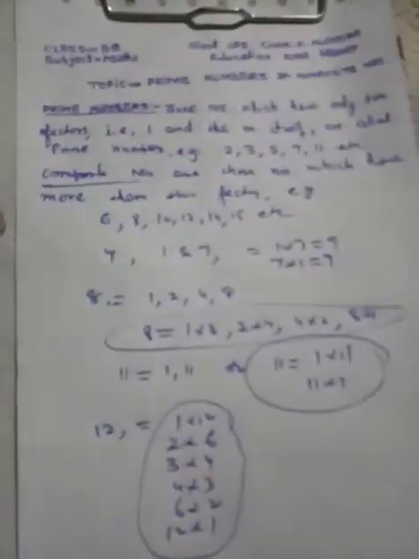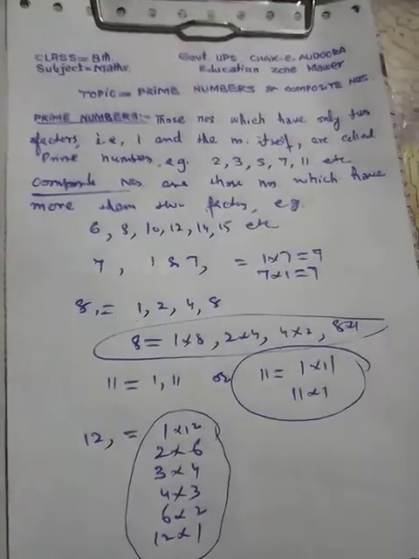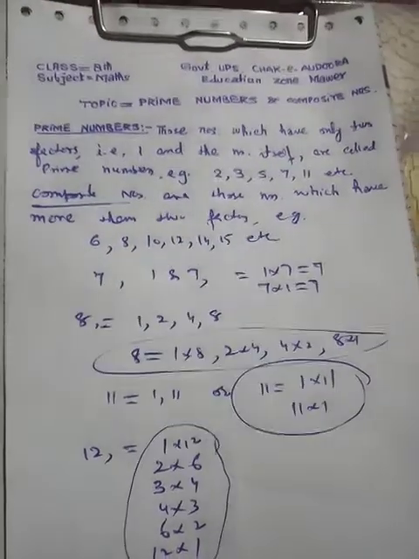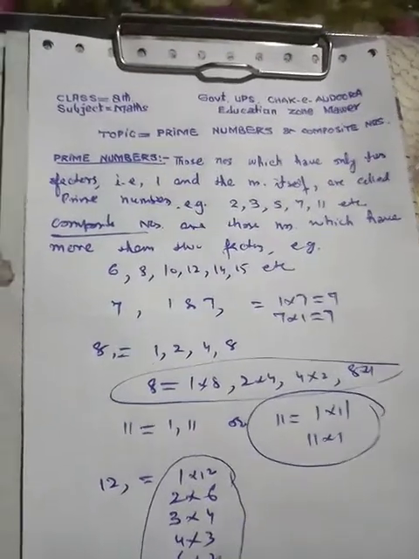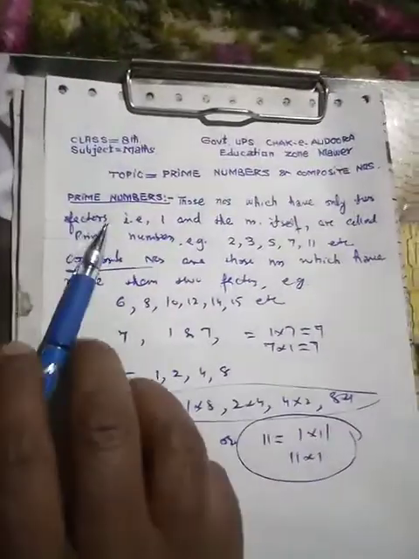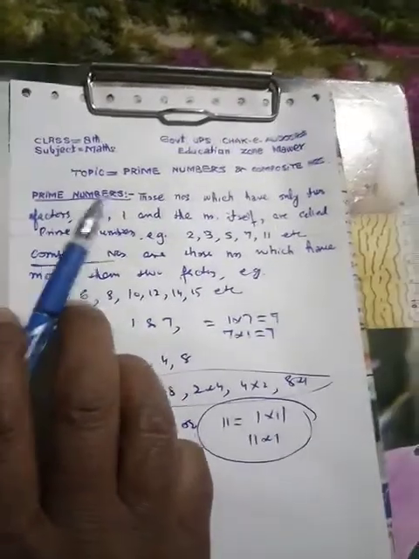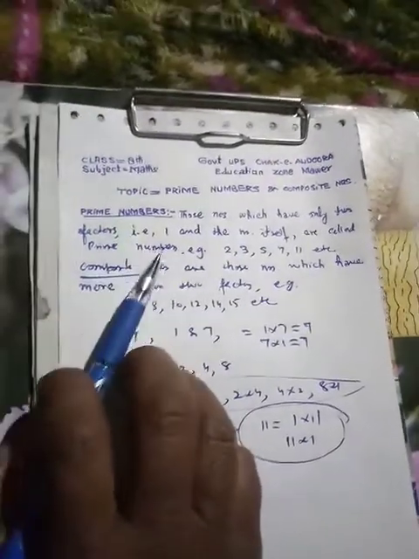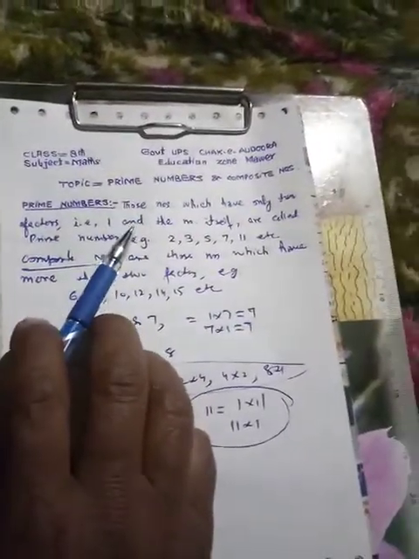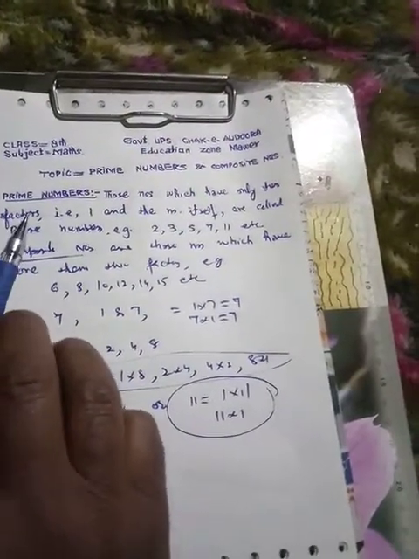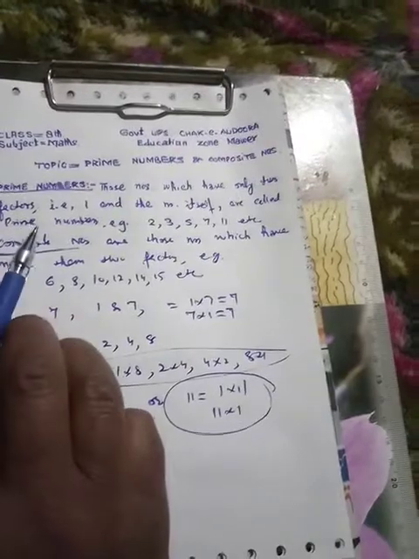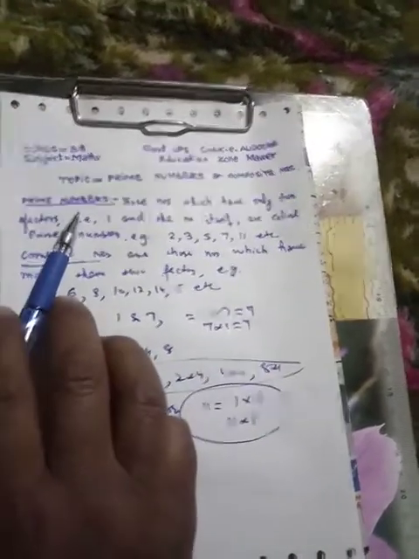Okay? So dear students, the topic today was prime numbers and composite numbers. I will repeat here again that prime numbers are those numbers which have only two factors, that is 1 and the number itself. It means that they are divisible by 1 and the number itself, so they are called prime numbers.